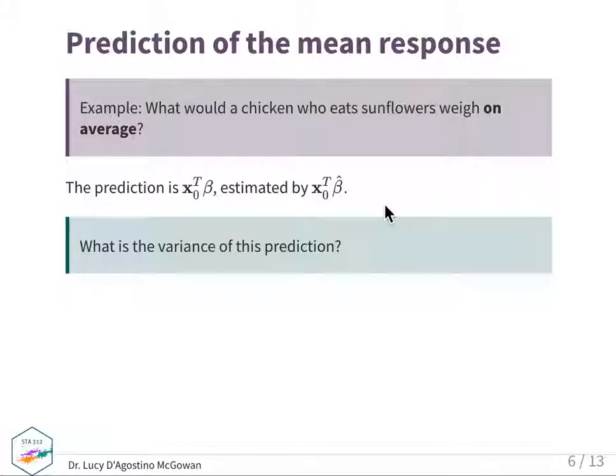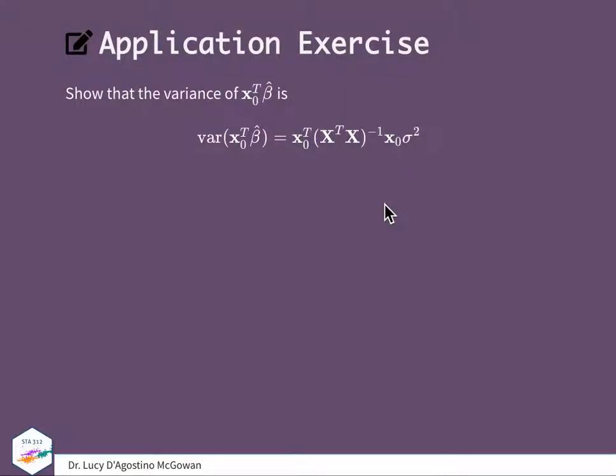What is the variance of this prediction? So what I want you to do now is show that the variance of x_0 transpose times beta hat is equal to this quantity: x_0 transpose times (X transpose X) inverse times x_0, times sigma squared.